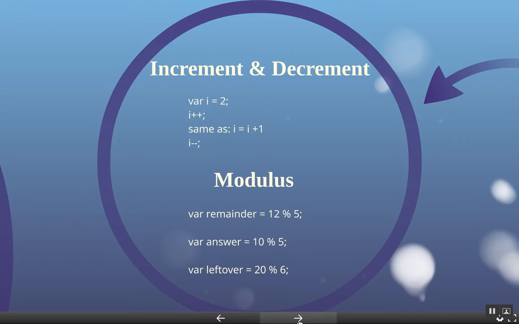So the first one says var remainder = 12 % 5; so we have a variable called remainder, and the percent sign means modulus. You would take 12 and divide it by 5. 5 goes into 12 2 times, which is 10, but then there's 2 left over, so we have a remainder of 2. What would be assigned to remainder is the number 2.